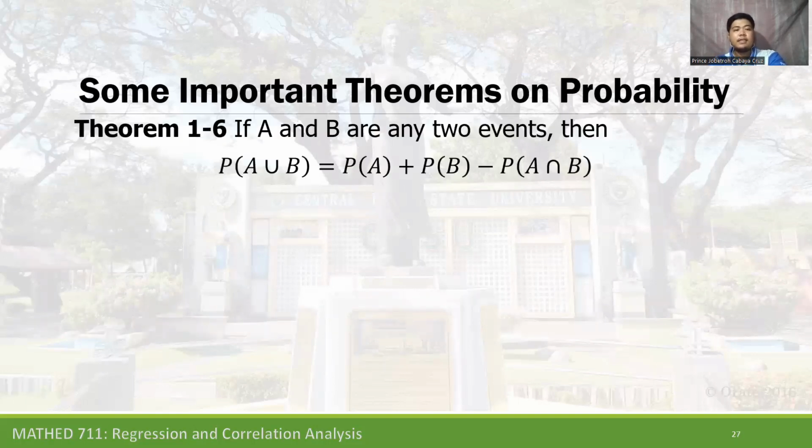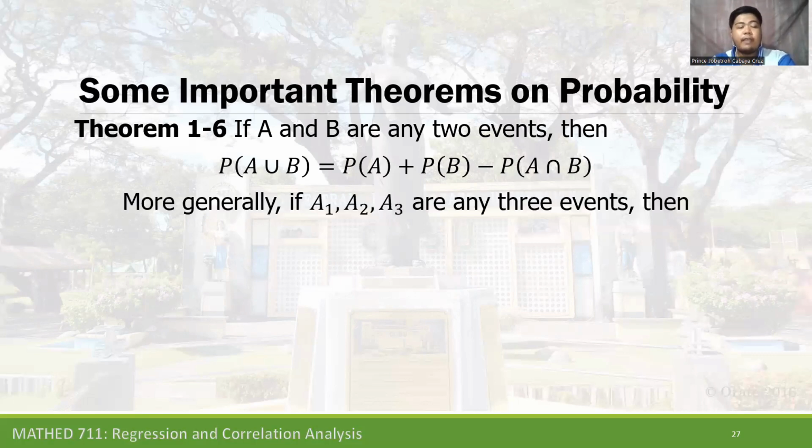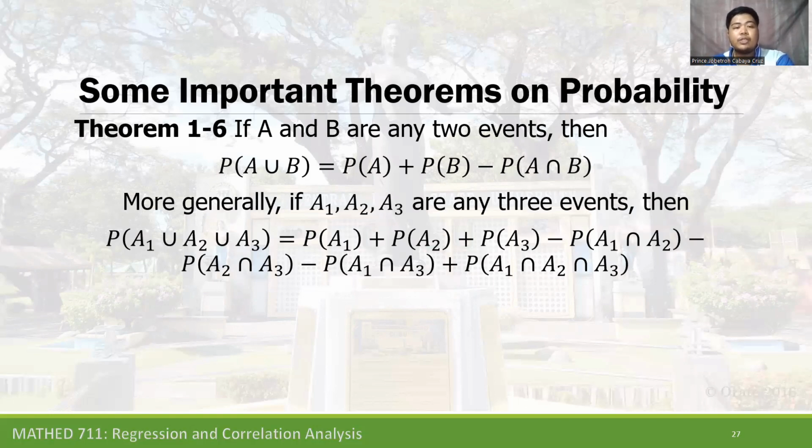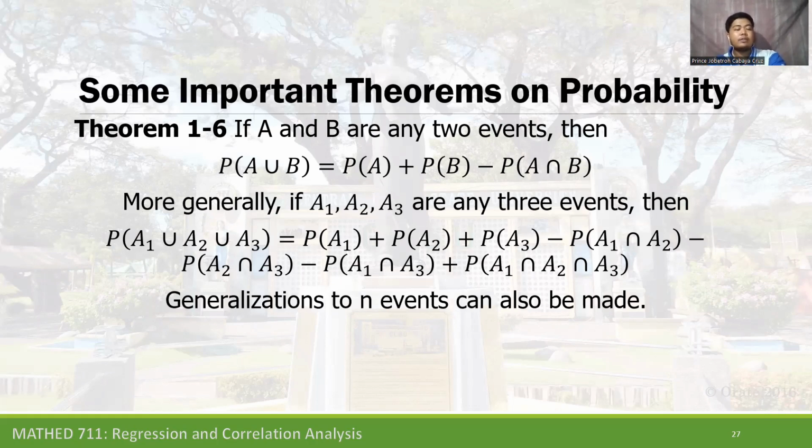Theorem 1-6, if A and B are two events, then probability of A union B is equal to the probability of A plus probability of B minus probability of A intersection B. Or generally, if A sub 1, A sub 2, A sub 3 are any three events, then probability of A sub 1 union A sub 2 union A sub 3 is equal to the probability of A sub 1 plus probability of A sub 2 plus probability of A sub 3 minus probability of A sub 1 intersection A sub 2 minus probability of A sub 2 intersection A sub 3 minus probability of A sub 1 intersection A sub 3 plus probability of A sub 1 intersection A sub 2 intersection A sub 3. Generalization to n events can also be made.